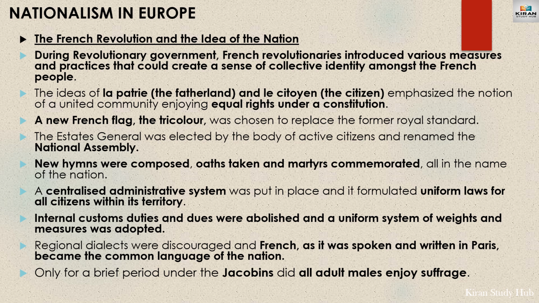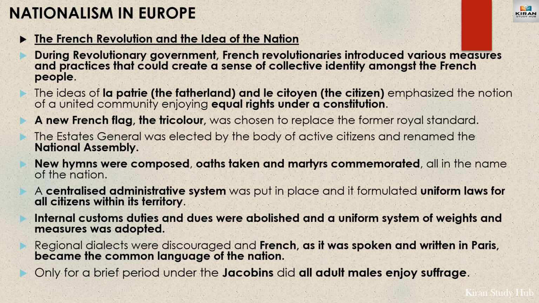A new French flag, the tricolor, was chosen to replace the former royal standard, and the Estates General was elected by the body of active citizens and renamed the National Assembly, which means today's Parliament. New hymns were composed, oaths were taken, and martyrs were commemorated, all in the name of a nation.